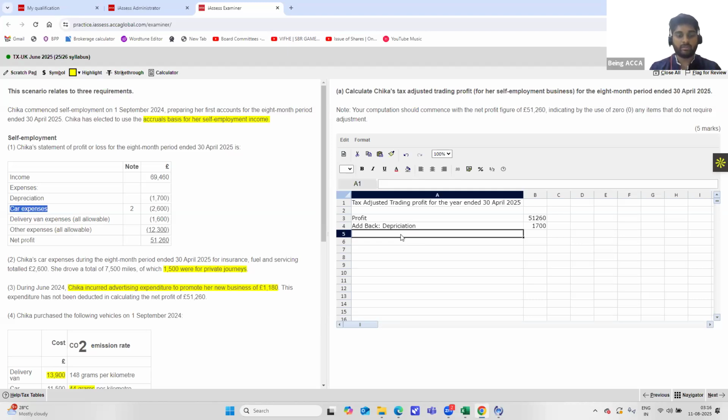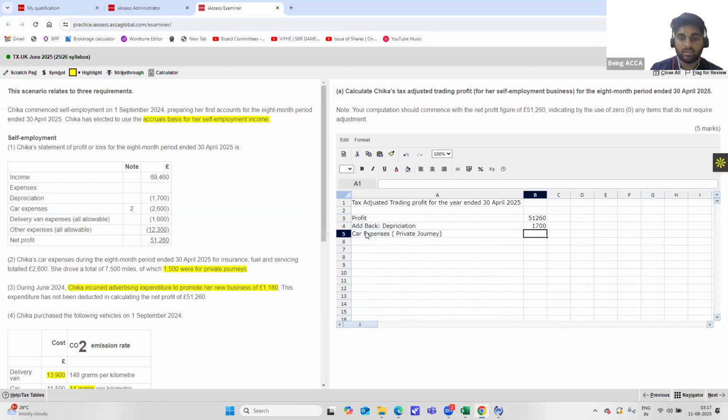Car expenses, private journey. So that is equal to 2600 into 1500 by 7500. That will give us a cost of 520, which should be added back.